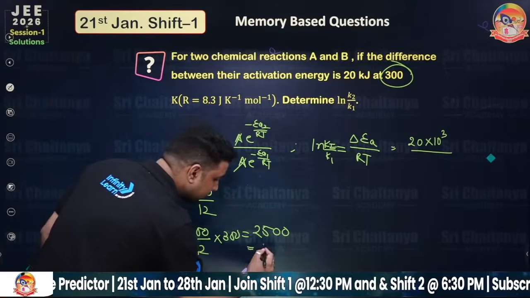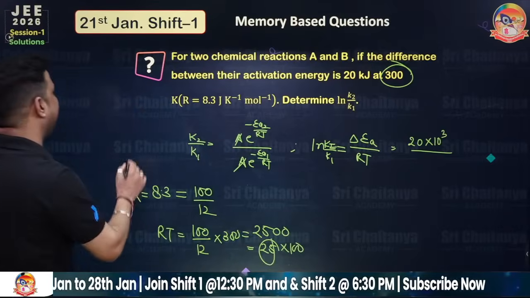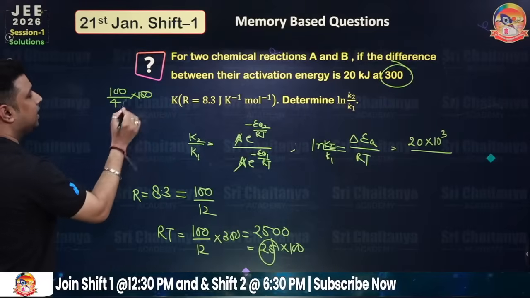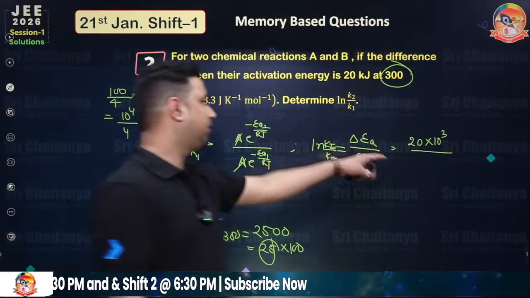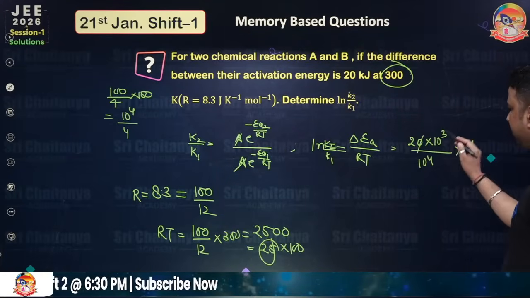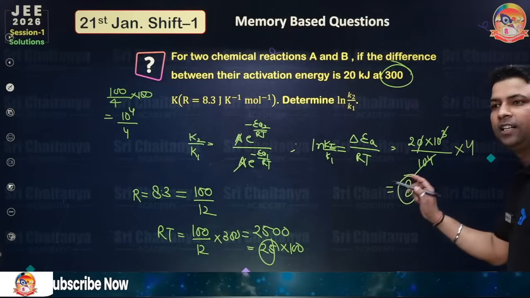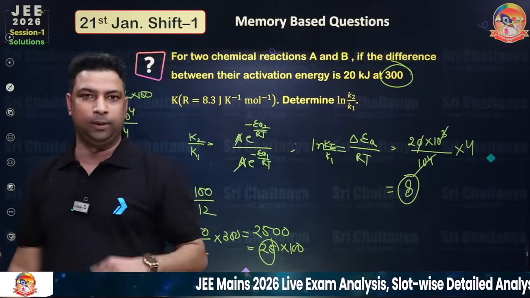I can write 25 into 100. This 25 can again be written as 100 by 4, so 100 by 4 into 100, that is 10 to the power 4 divided by 4. Put the value: 10 to the power 4 divided by 4. 10 to the power 4 cancels out. Directly your integer will be 8.